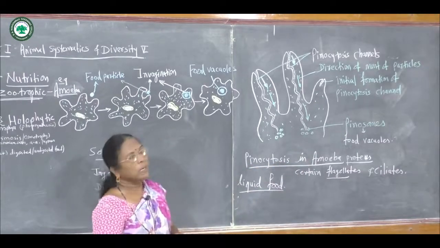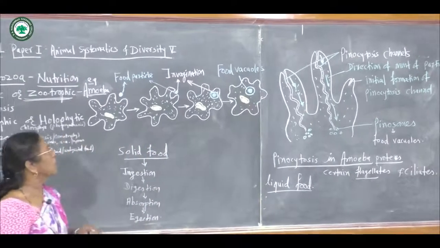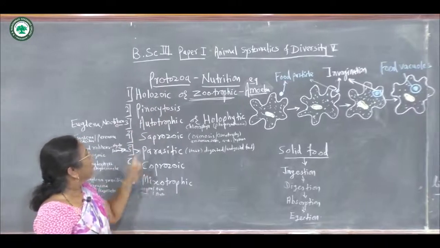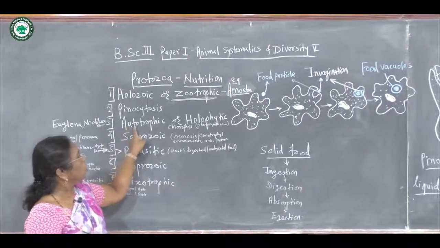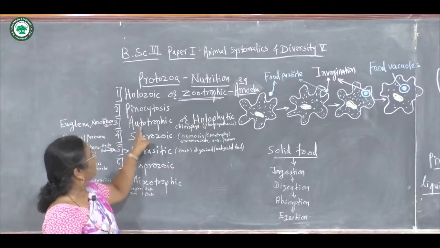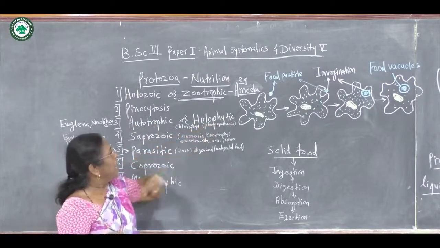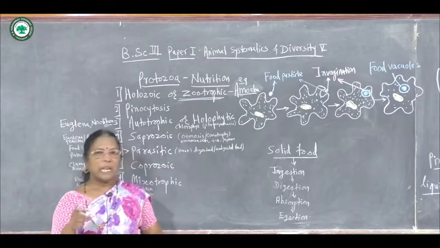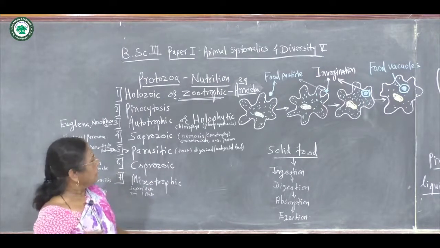This type of intake of food is called pinocytotic type of nutrition in protozoa. This is the second type. Then the third is called autotrophic or holophytic type of nutrition. Autotrophic means like the plants. Phytic means plant. Plants show photosynthesis. Plants have chlorophyll or pyrenoid types of organelles.